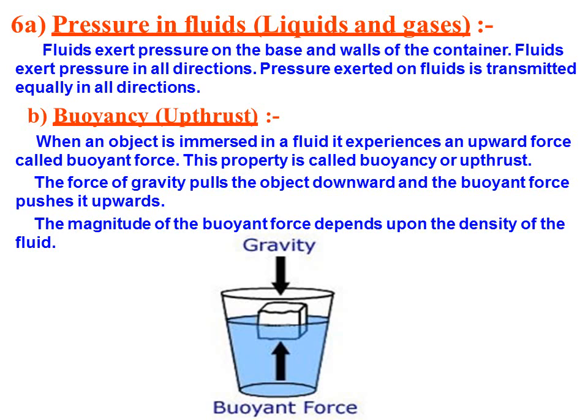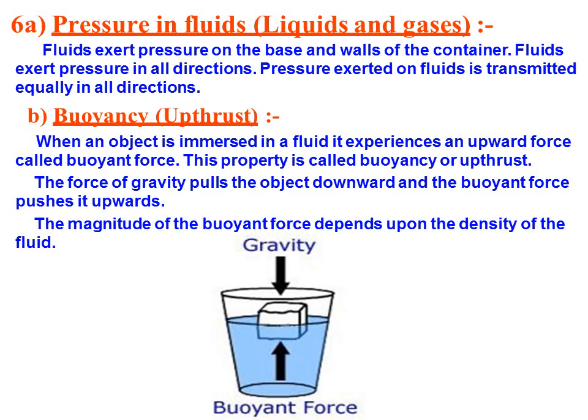Pressure exerted on a fluid is transmitted equally in all directions. So for that, we have to learn about buoyancy or upthrust. We talked about thrust, the pressure from above. Upthrust means the pressure from the lower end, from the lower to the upper part.